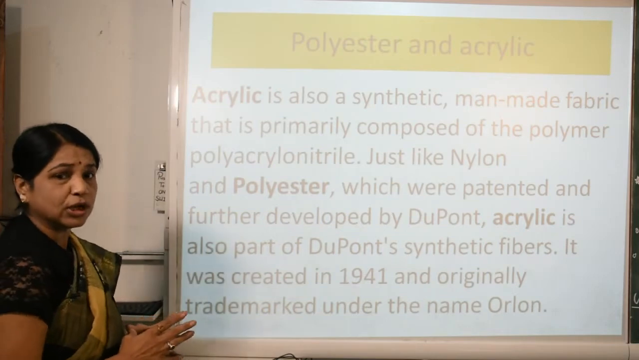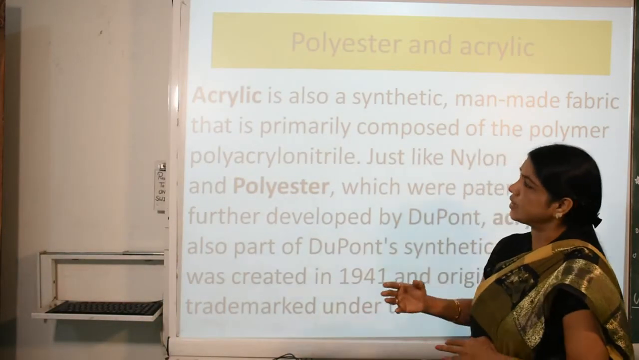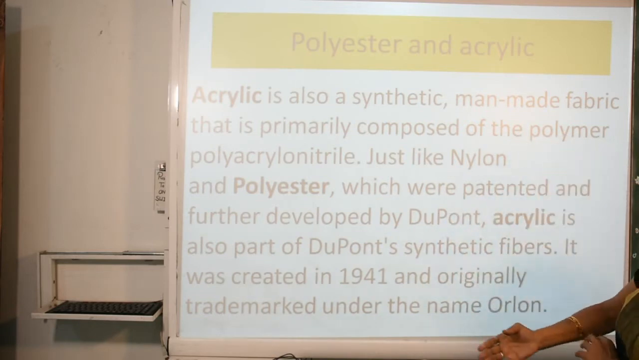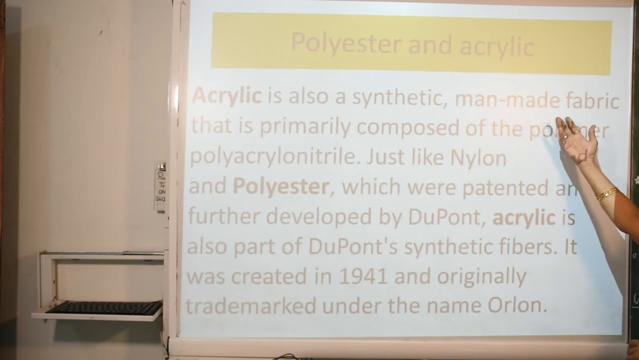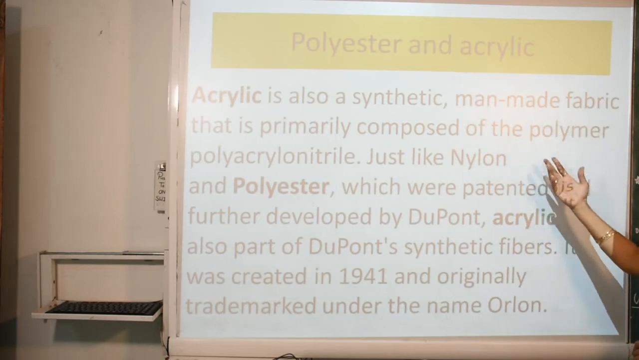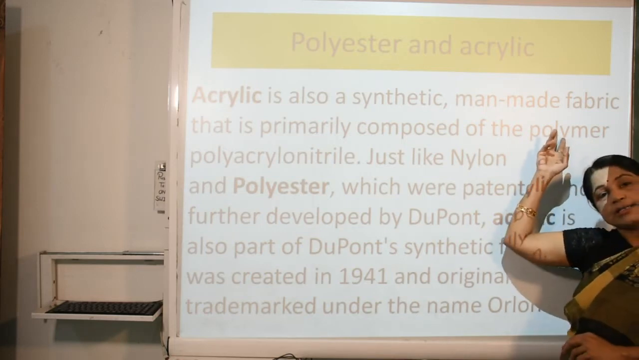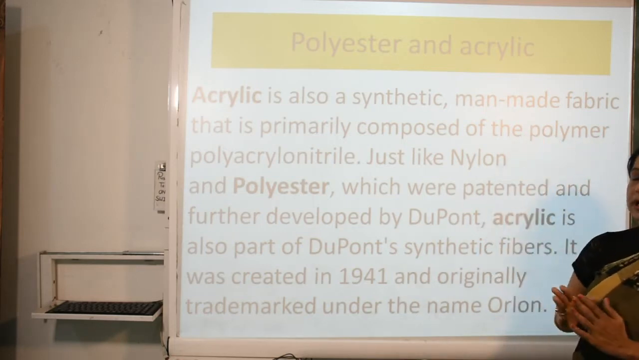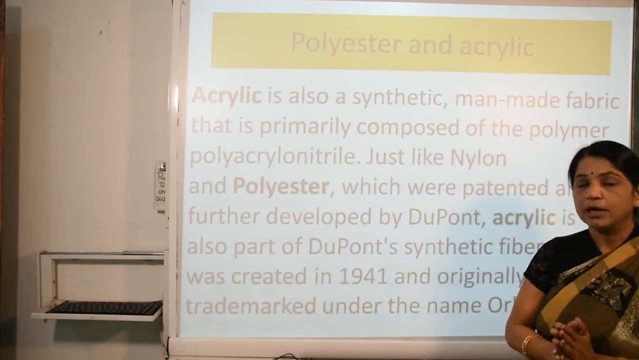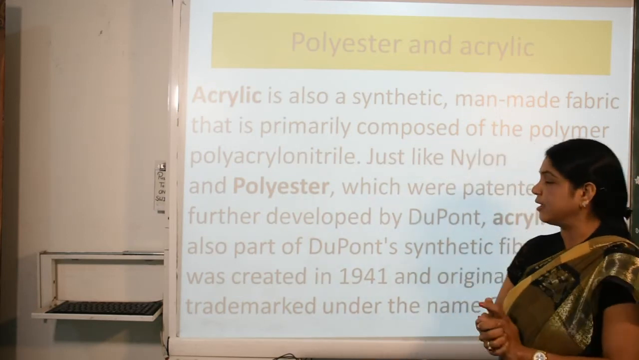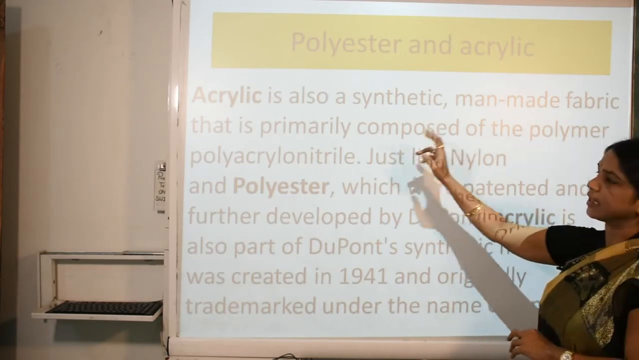Now we talk about polyester and acrylic. What is polyester, as I told, and what is acrylic? Acrylic is also a thin synthetic man-made fabric that is primarily composed of polymers. In our previous video I asked what is a polymer and what is a monomer. Mono means one and poly means many, and here unit means unit.